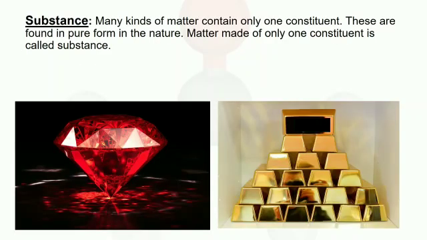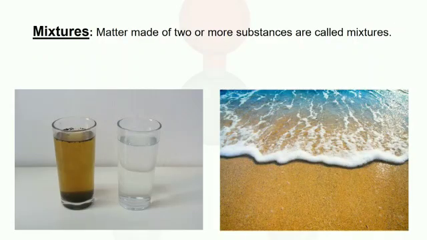Substance. A substance is a matter that has definite properties. Every pure compound and element is a substance. Many kinds of matter found in nature are in pure form, that is, they contain only one constituent. In scientific language, matter made of only one constituent is called a substance. For example, gold, diamond.